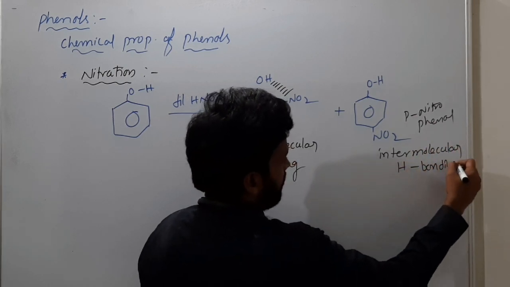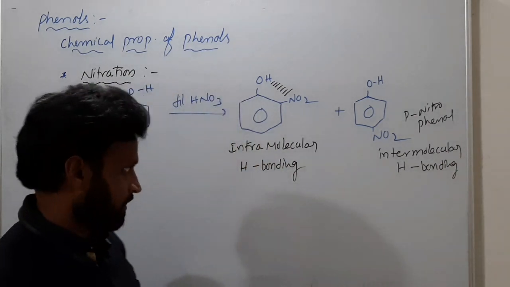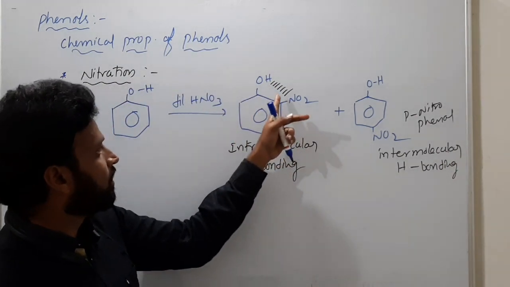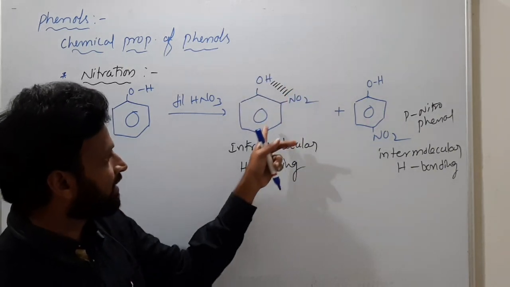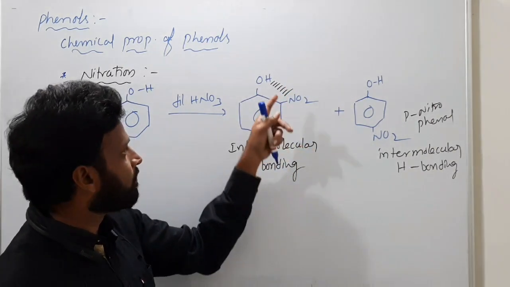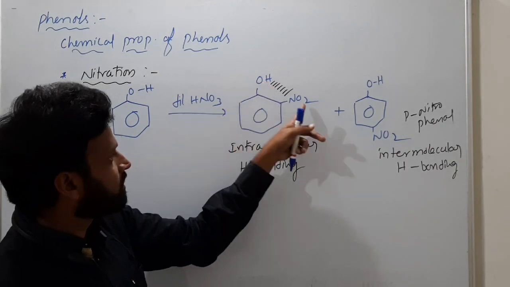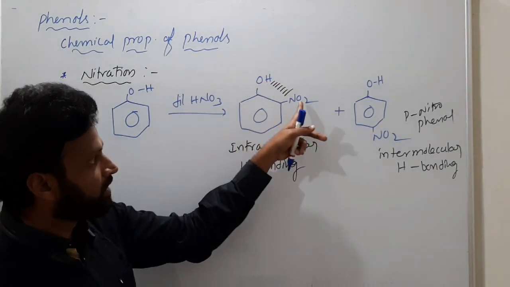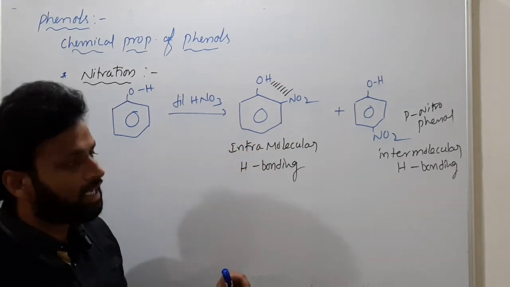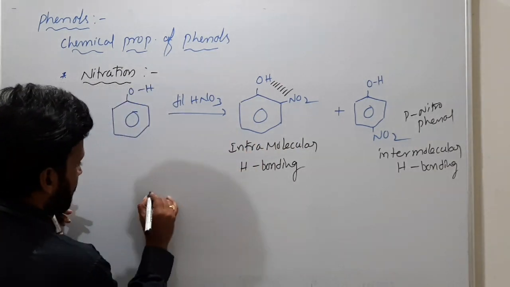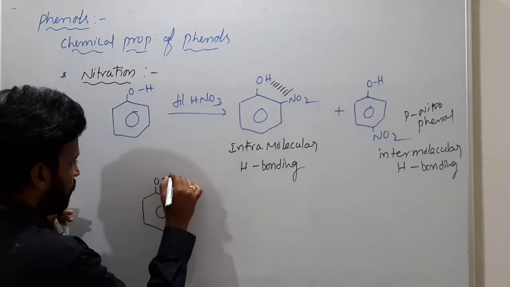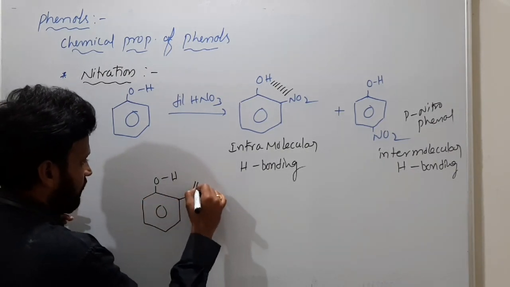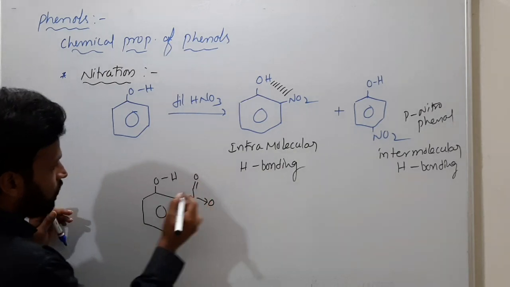So the solubilities are different. This hydrogen should form a hydrogen bond with water, only then can it dissolve in water. But here this hydrogen is busy with this oxygen. Between this oxygen and hydrogen, there is intramolecular hydrogen bonding. I will show you this clearly.